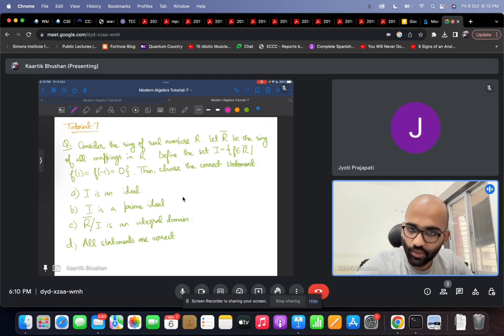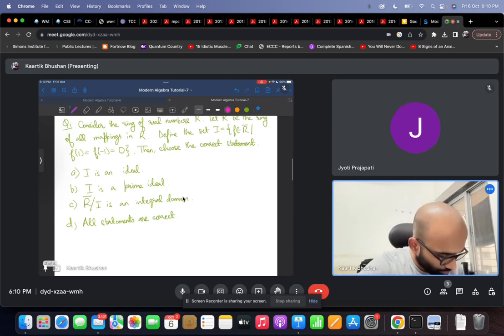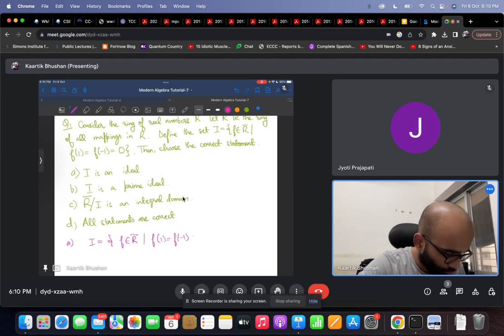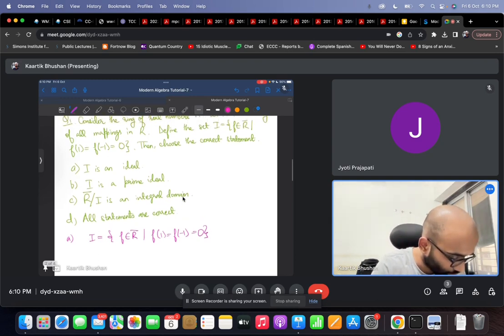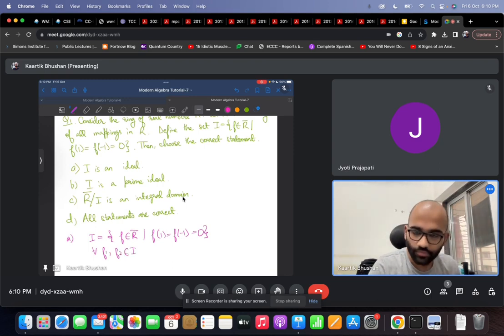So let's go over these options one by one. Let's see option A. So A says that I, the set of all mappings such that they map to 0 on 1 and minus 1, should be an ideal. For that we need to check two properties. First property: consider any f1 and f2 in I. Then let's look at the sum f1 plus f2.